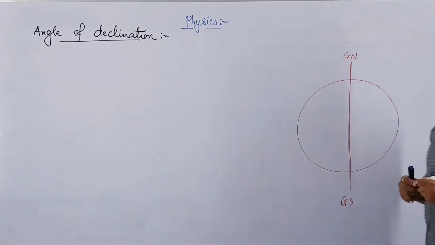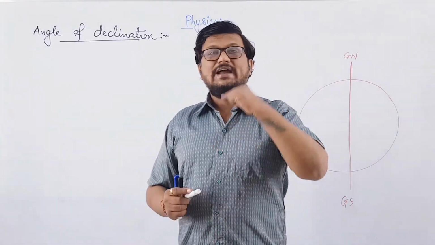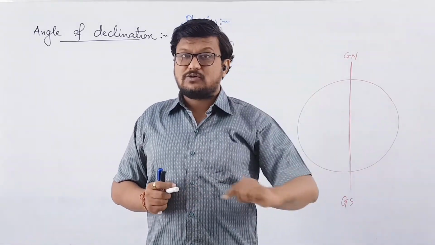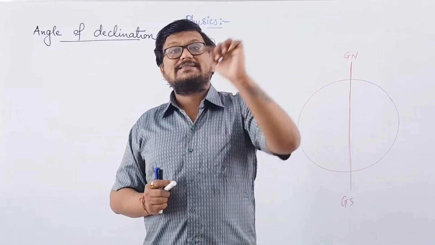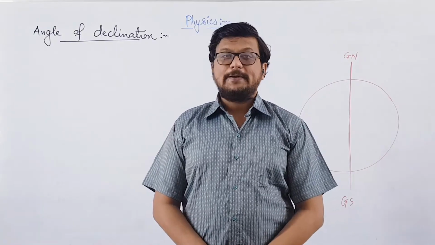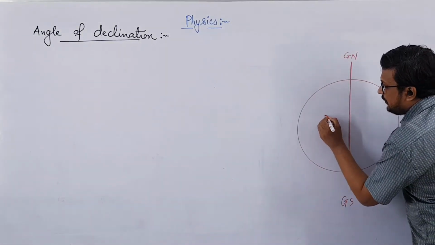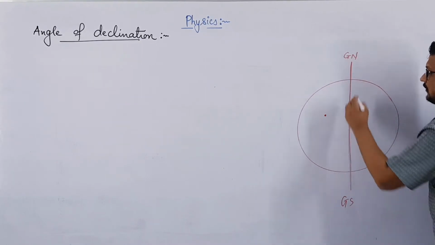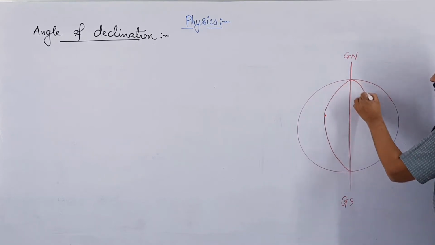Now suppose you are standing somewhere, at this location where I am standing. One line will be passing through that point, which will intersect north and south. So I am standing on a circle which intersects the geographical north and south of the earth. If you draw a circle connecting north and south, this will be the circle connecting my location as well as north and south of the earth.